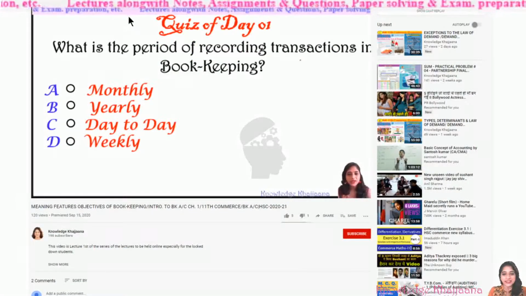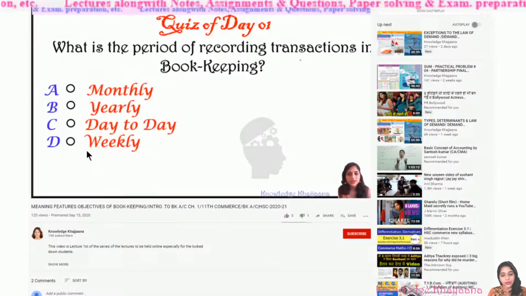In my last lecture, I had asked one quiz. The quiz was: what is the period of recording transactions in bookkeeping? The options given were A. Monthly, B. Yearly, C. Day to day and D. Weekly. My quiz is always based on whatever you have learnt in that specific lecture only.